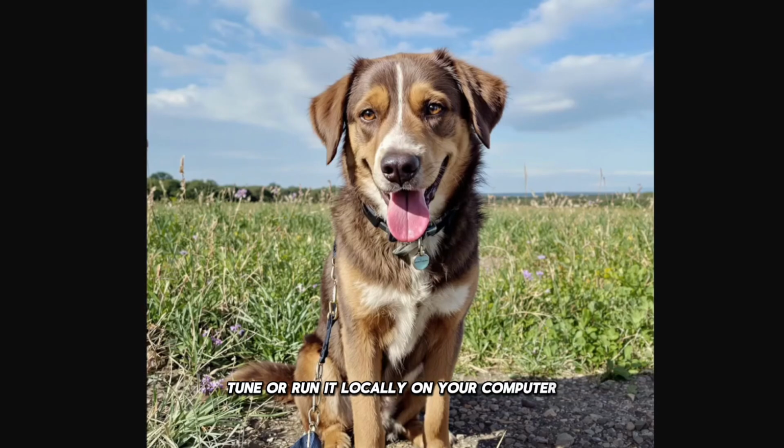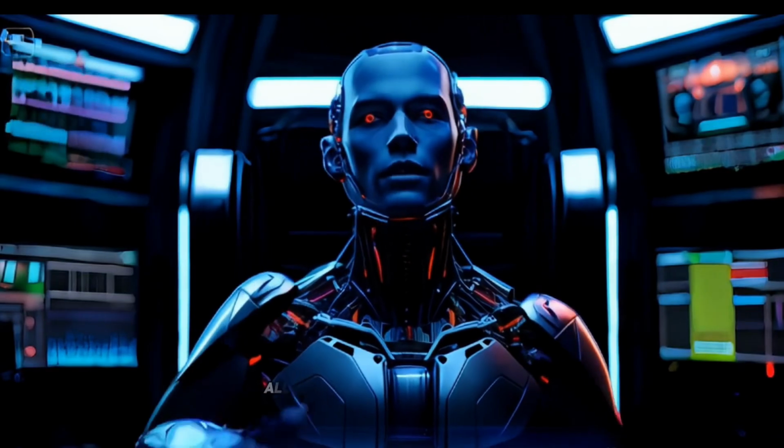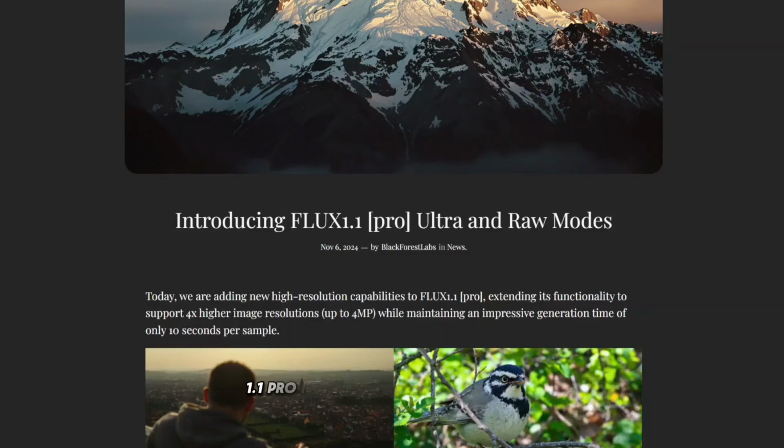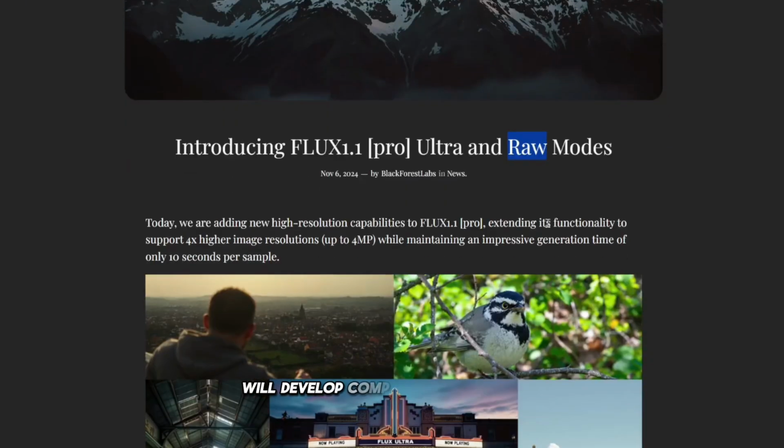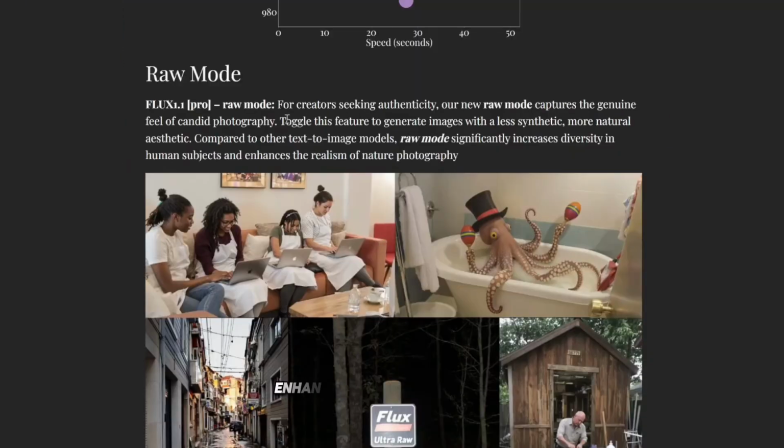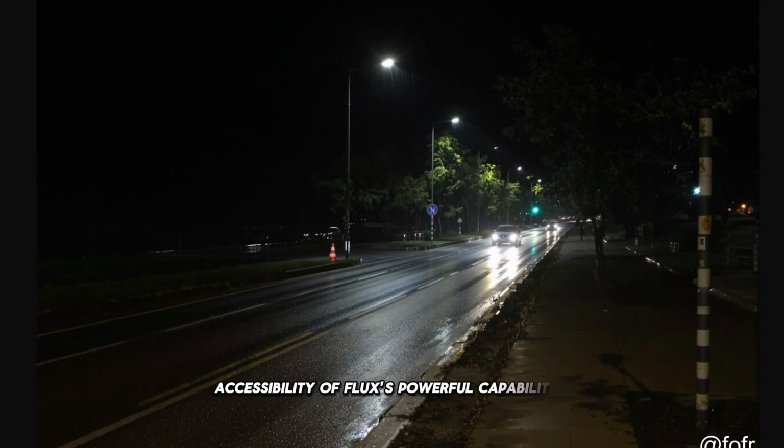Currently, Flux 1.1 Pro is a closed-source model, meaning you can't fine-tune or run it locally on your computer. However, it's accessible through their API, allowing you to integrate Flux 1.1 Pro into your project seamlessly. Hopefully, the open-source community will develop compatible models soon, enhancing the versatility and accessibility of Flux's powerful capabilities.